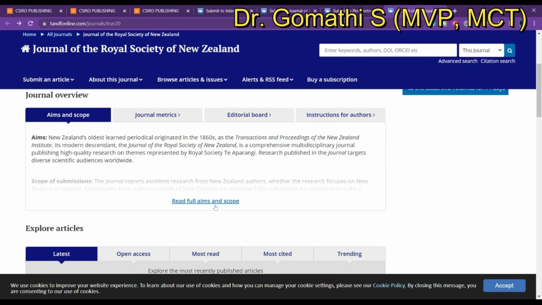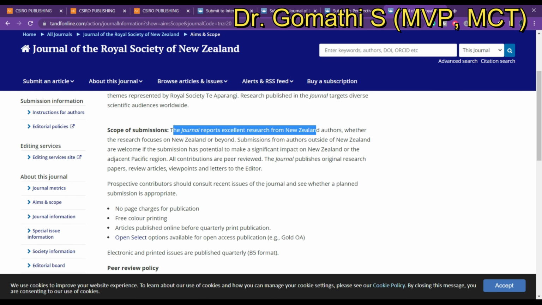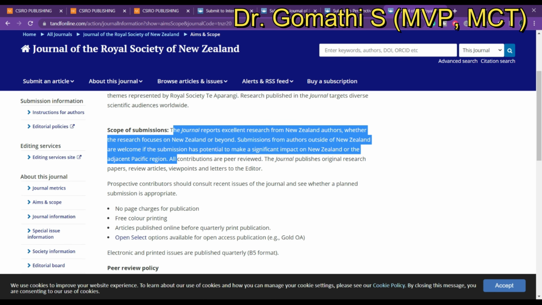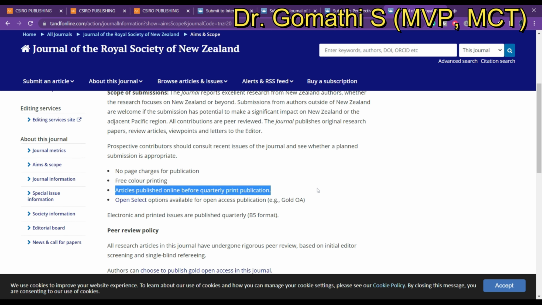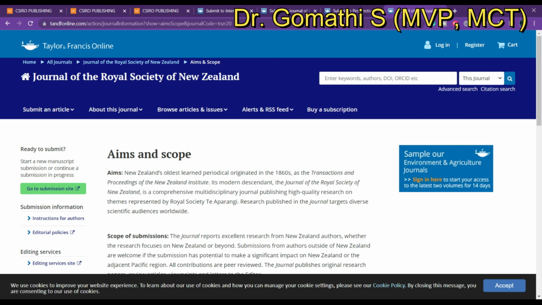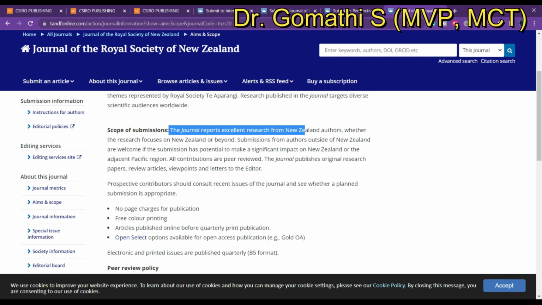Here you can find, this is basically a multidisciplinary journal. You can find the scope of the journal here, the journal reports, authors, all contributions. There are no page charges and free coloring, printing, and articles published before the quarterly print publication. So here you can see the scope of the journal. Research from New Zealand authors, whether the research is about New Zealand or beyond. Submissions from authors outside New Zealand are also welcome if the submission has potential to make a significant impact on New Zealand or the adjacent Pacific region.